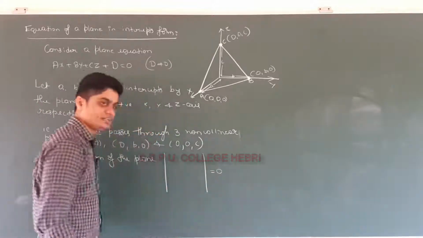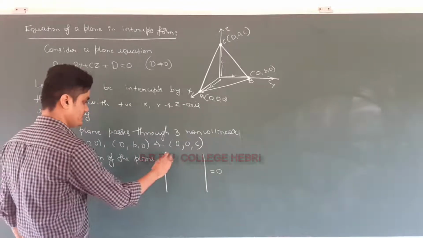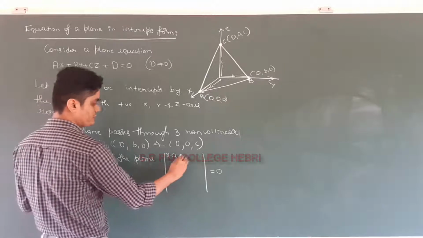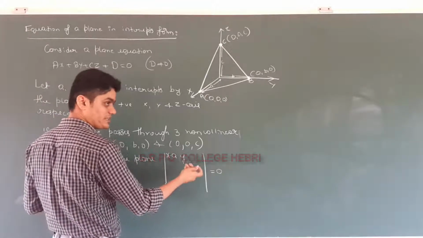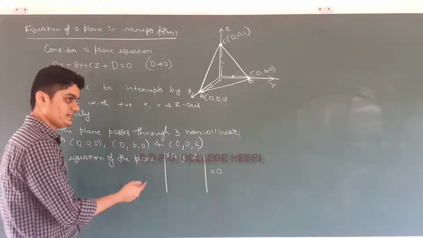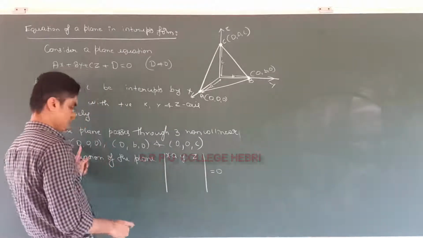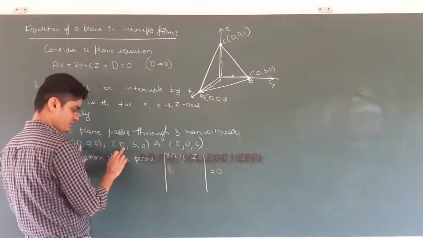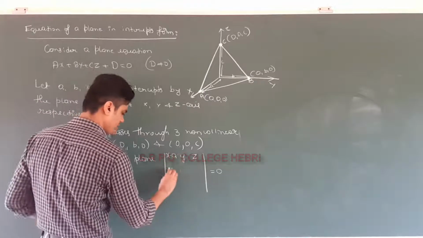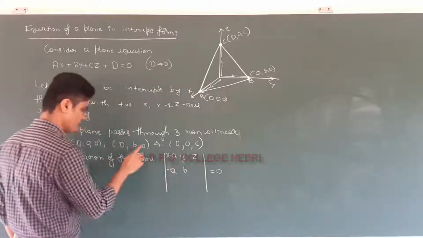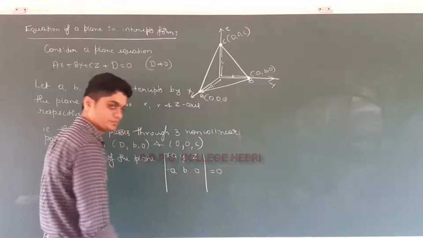What is the determinant? The first row is x minus x1, y minus y1, z minus z1, which is x minus a, y minus 0 which is y, and z minus 0 which is z. Next, x2 minus x1: 0 minus a, b minus 0 which is b, 0 minus 0 which is 0.